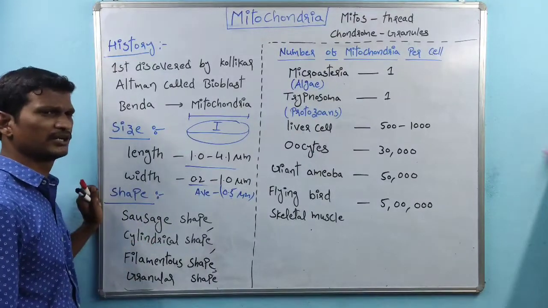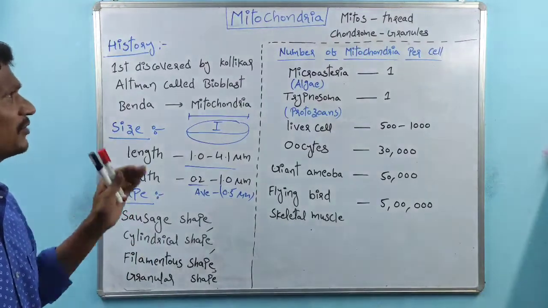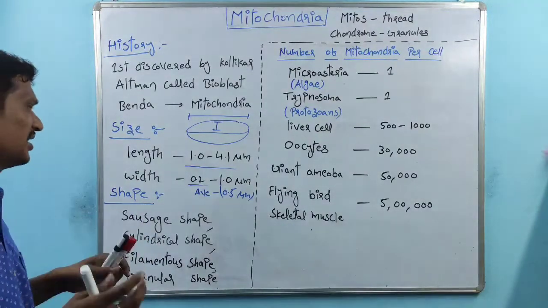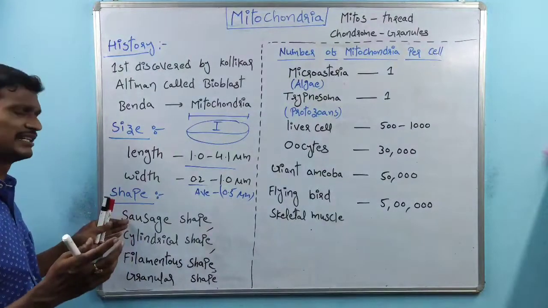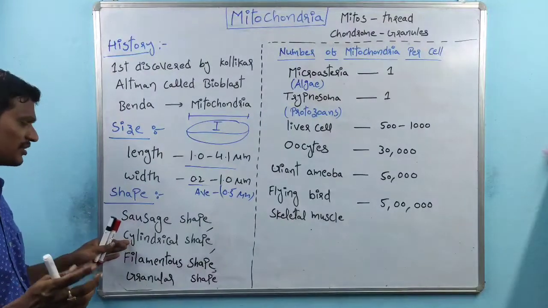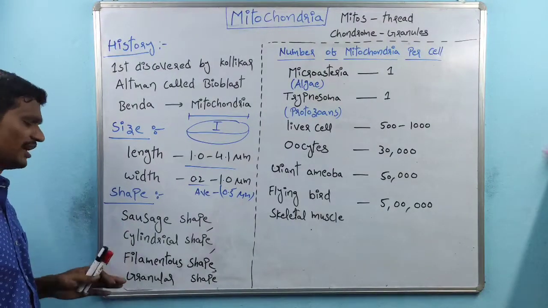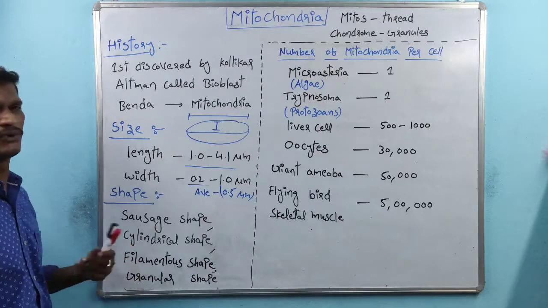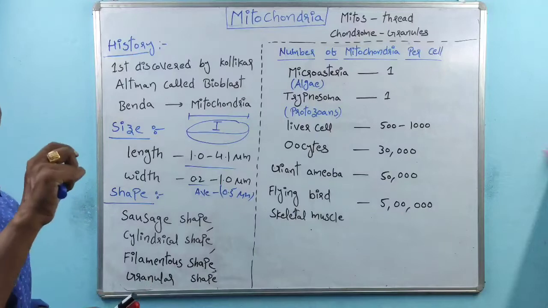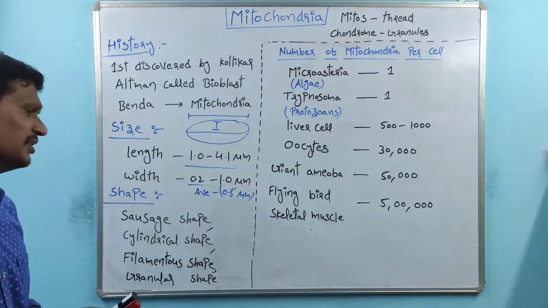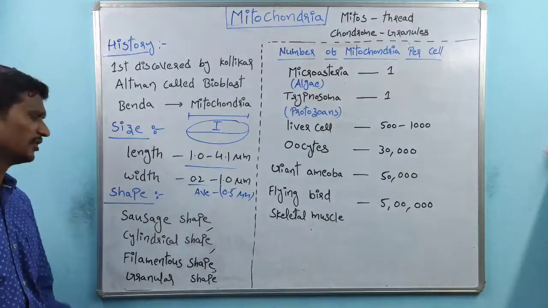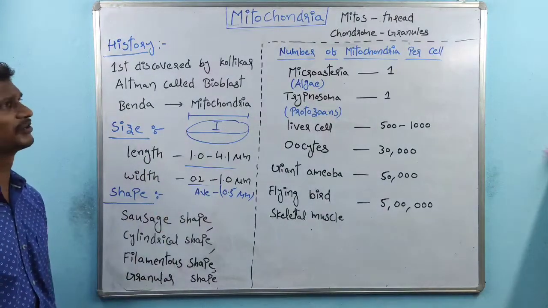And shapes of the mitochondria. Some cells contain mitochondria with a sausage shape. Some mitochondria have a cylindrical shape. Some have a filamentous shape, a filamentous structure. And some have granule-like structures. So here what I am telling is about the different shapes of the mitochondria.